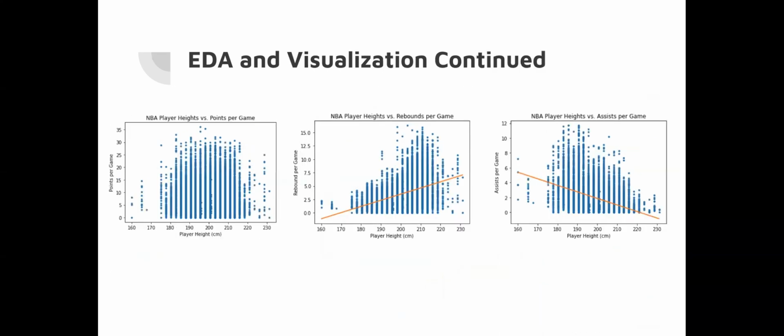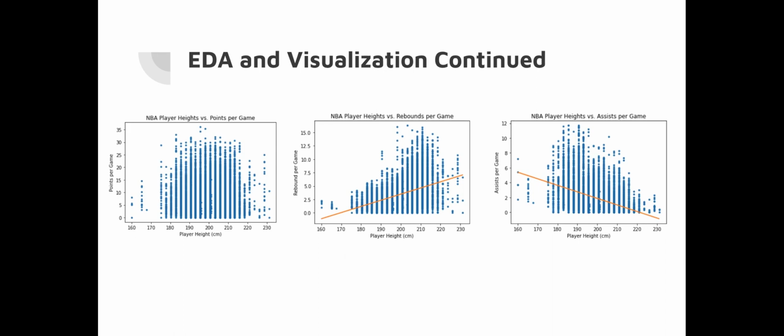Next slide, please. So this first graph here is pretty interesting because we would expect that NBA player heights would affect points per game, but according to the data, that's not really the case. With the exception of the lower end of the height scale towards the 160 to 170 centimeter range, there seems to be very little or maybe not even any correlation at all between heights and points per game in the NBA. From this plot, it can be assumed that height is not so great of an indicator for how a player will do in their NBA career.